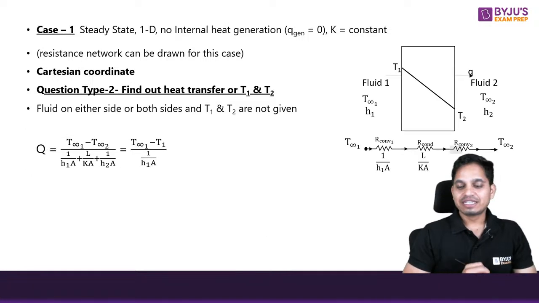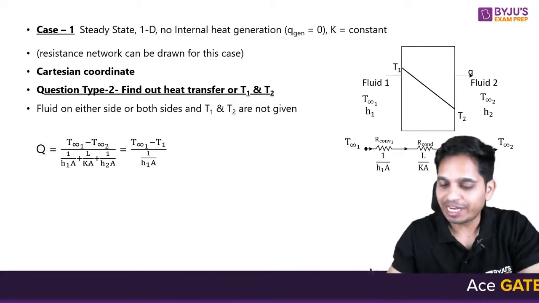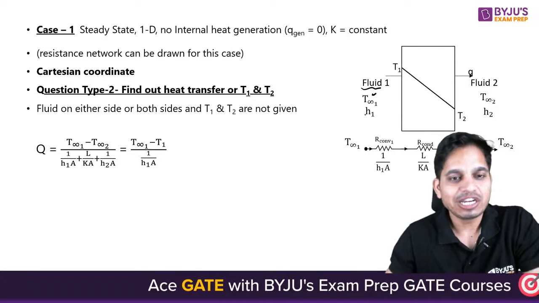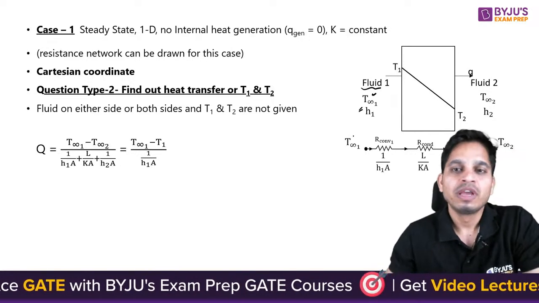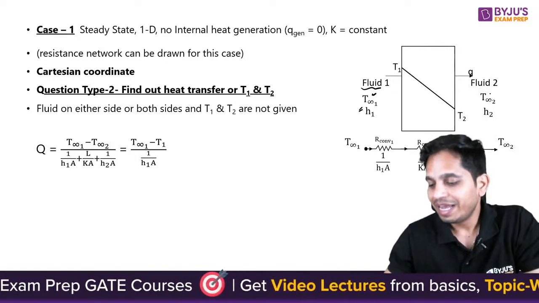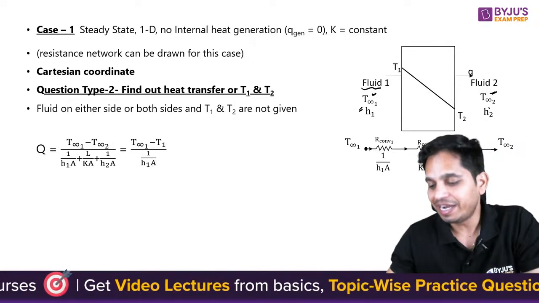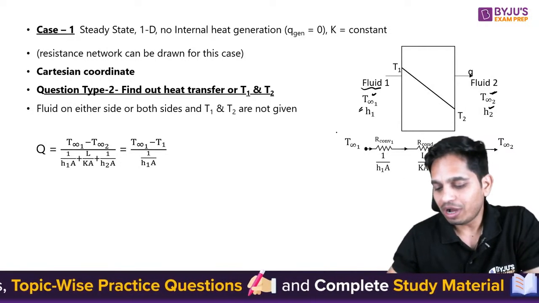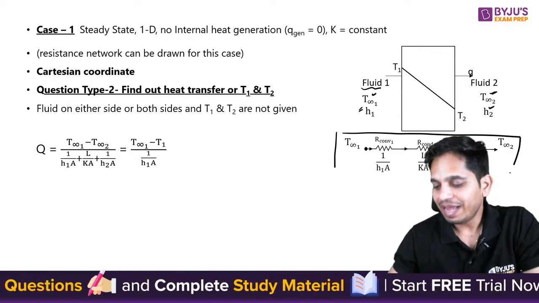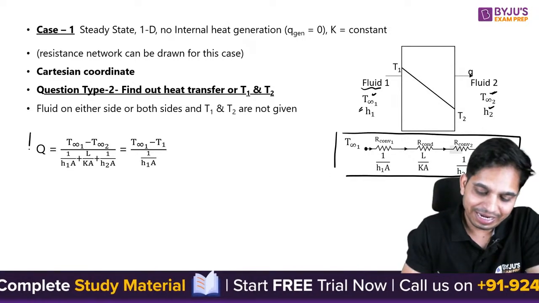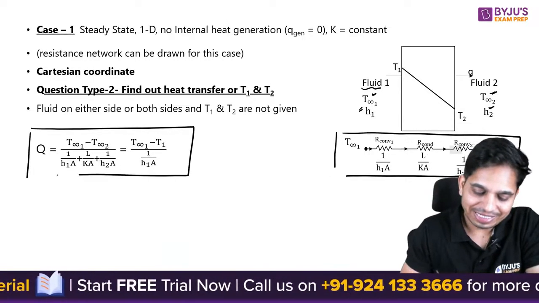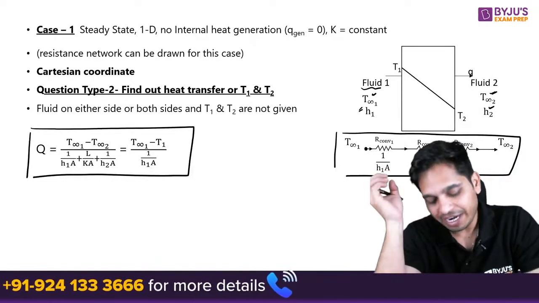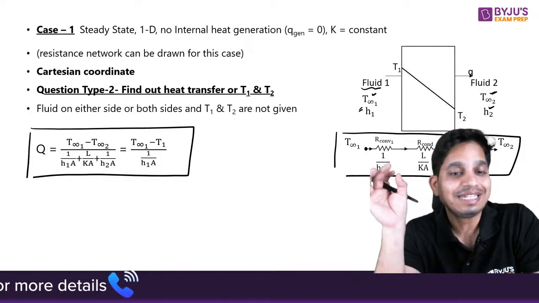Okay, next is when there is a fluid on both sides. So there is fluid 1 on this side with temperature T infinity 1 and heat transfer coefficient h1. Here T infinity 2 on this side and heat transfer coefficient h2. So you will be able to draw a resistance network, and you can determine the heat transfer by this equation: T infinity 1 minus T infinity 2 divided by the total resistance.